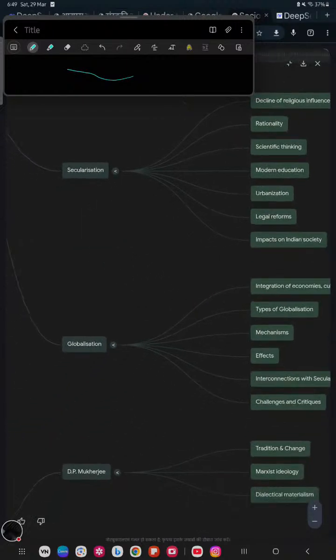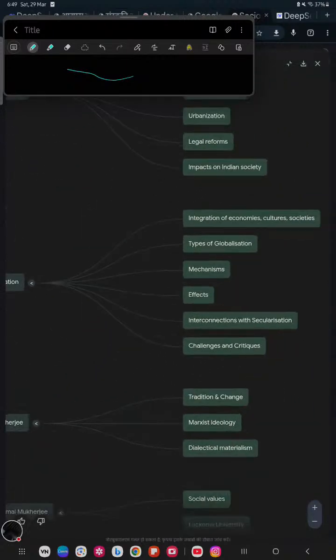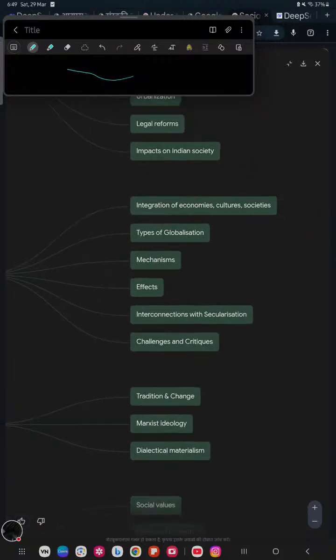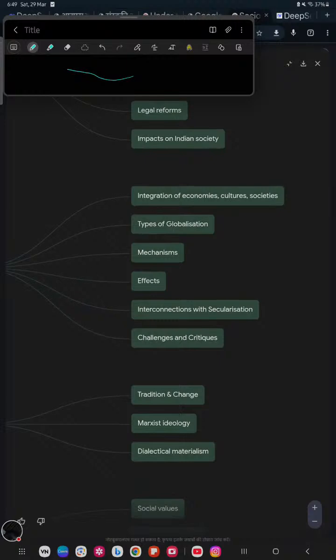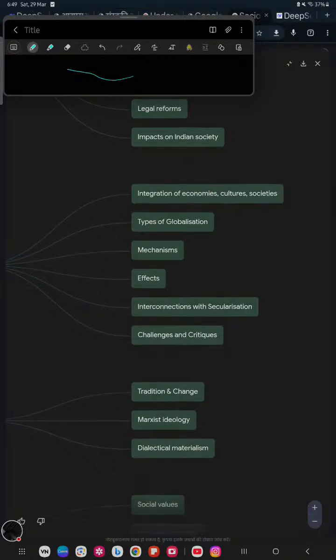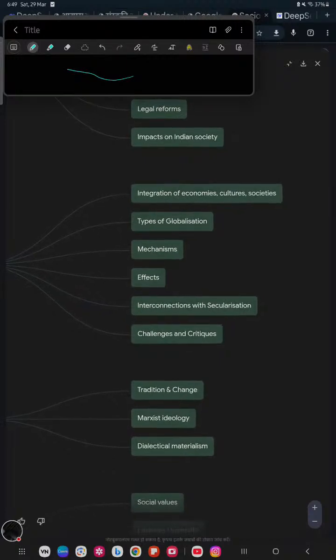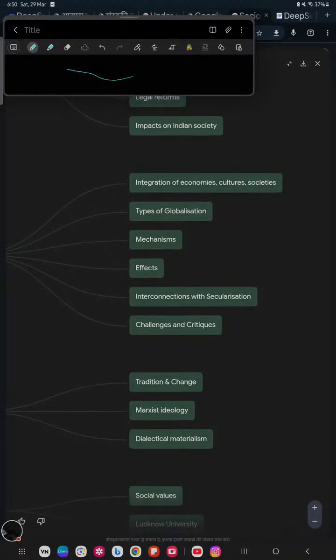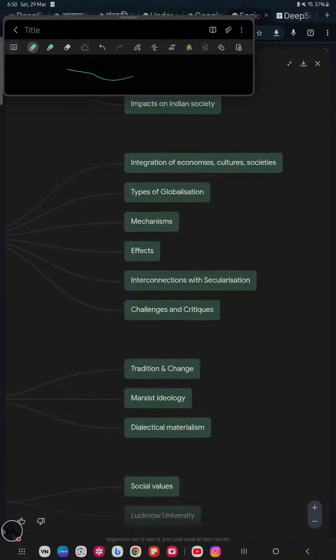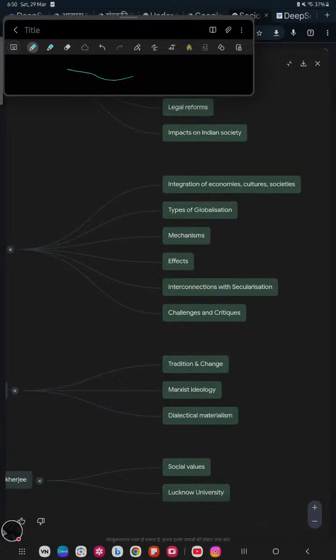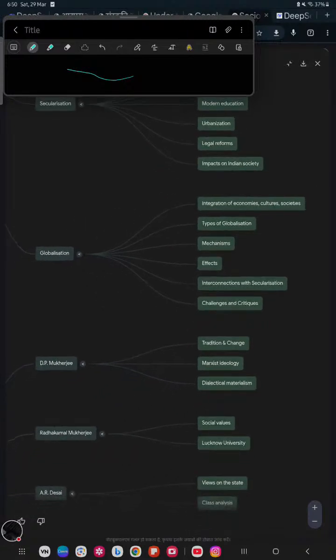Then comes globalization, which is the integration of economies, cultures, and societies. There are many types of globalization, like economic, social, and cultural, and it has different mechanisms. The positive or negative effects are also associated with globalization. Then comes the interconnection with secularization, and the challenges and critiques of globalization.